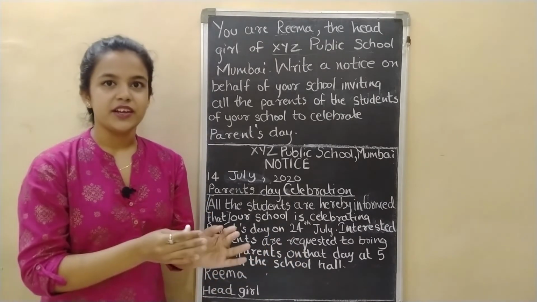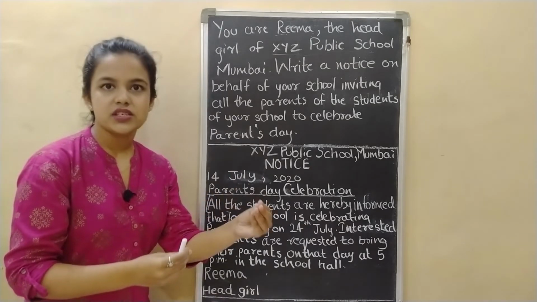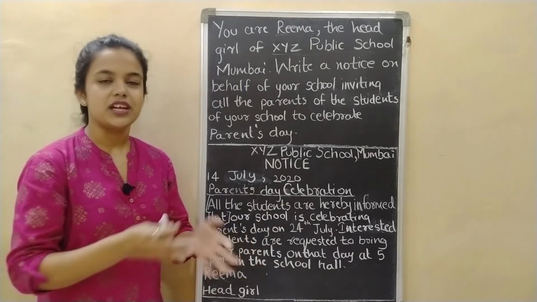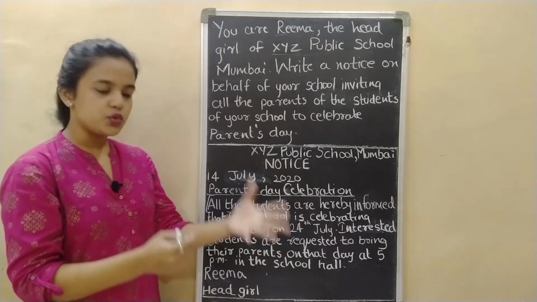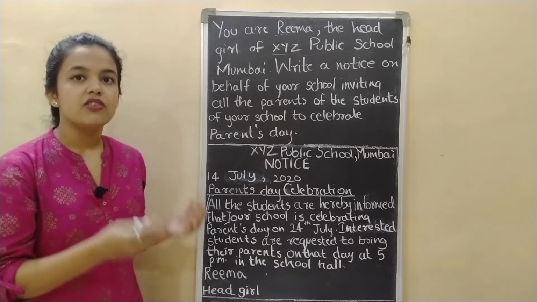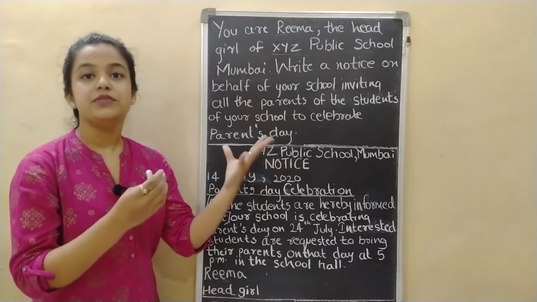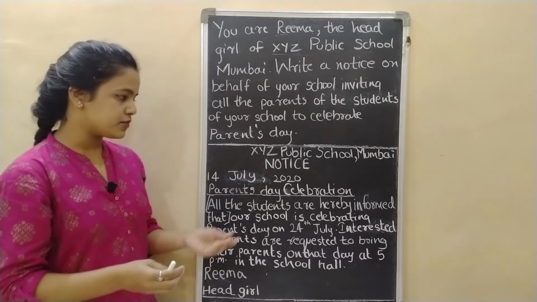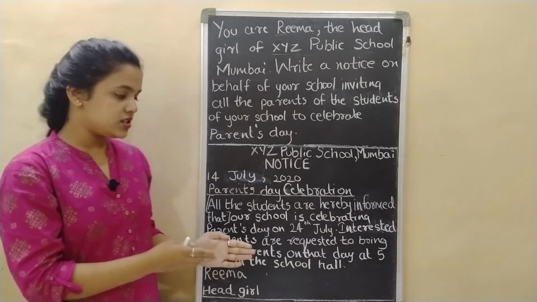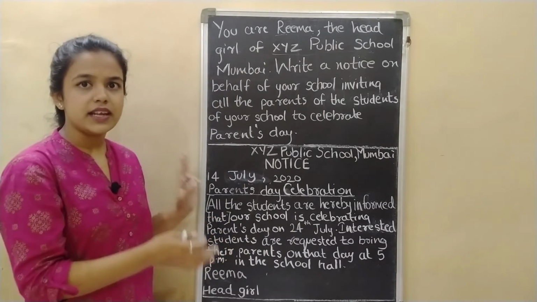Then you have to come to the point. Interested students are requested. You have to request them because it is an invitation. You can't say bring your parents to the school. No, that's wrong. You have to say interested students are requested to bring their parents on that day. Which day? 24th of July at 5 p.m. This is the time of the program. Where? In the school hall. This becomes the body, that is the content of the notice.